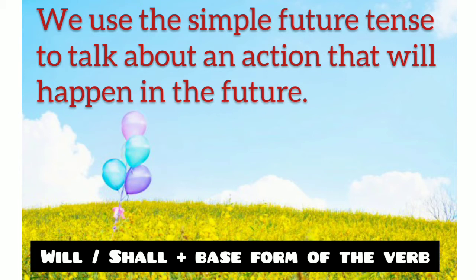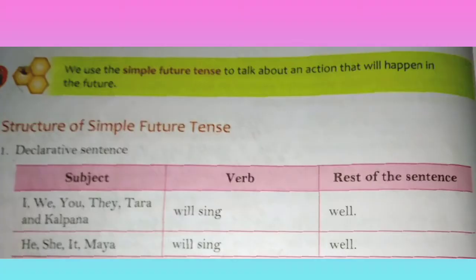The future tense is formed by using the helping verb will or shall with the base form of the verb. That is the first form of the verb. The words shall and will are helping verbs. Will is used to express future plans or to make promises. Shall is used with I and we, but we usually prefer will instead of shall in sentences.